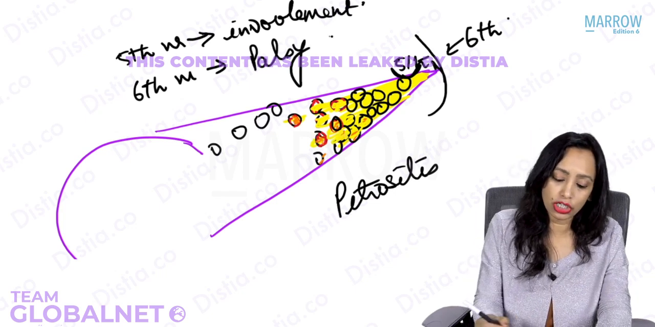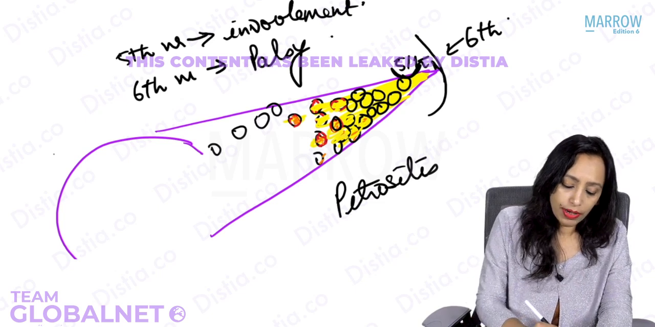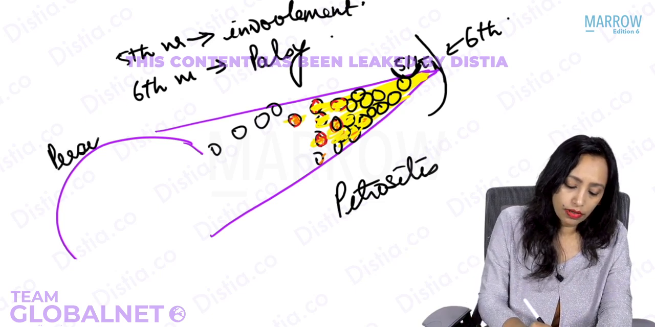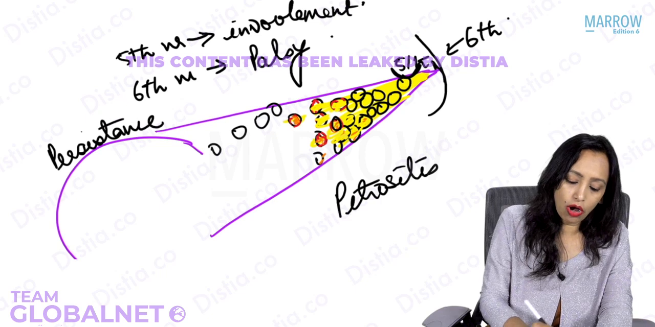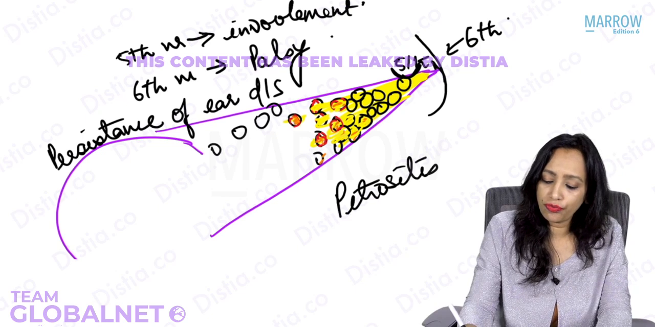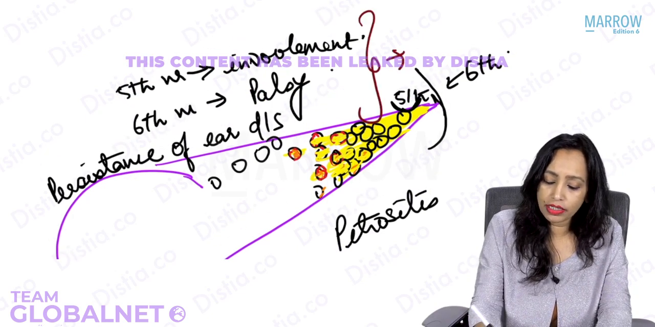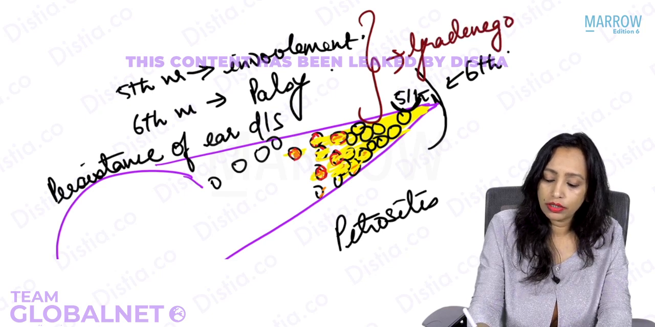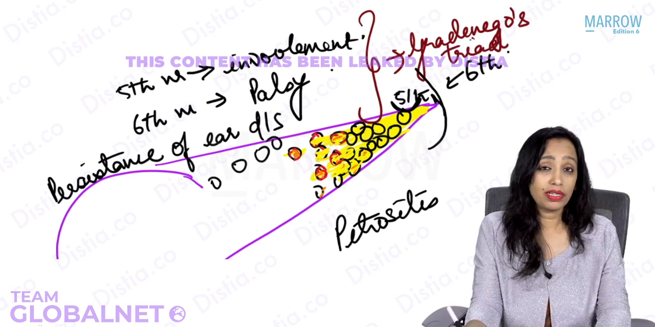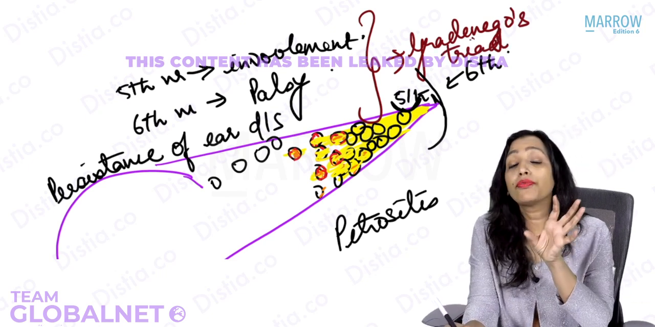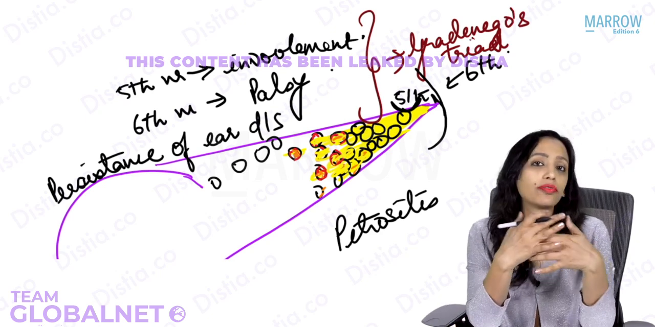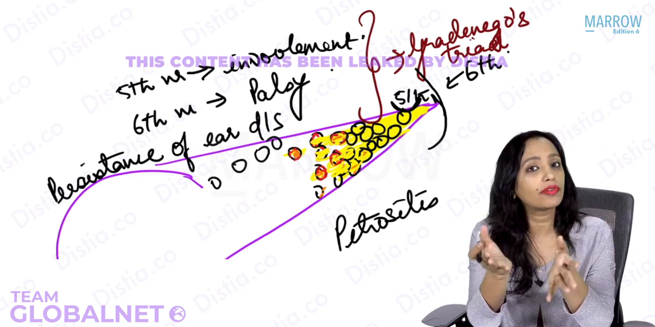Along with persistence of your discharge. And this is what we call Gradenigo's triad. Very good. But this will be asked as which of the following is a feature of Gradenigo's triad, or which is not a feature of Gradenigo's triad.